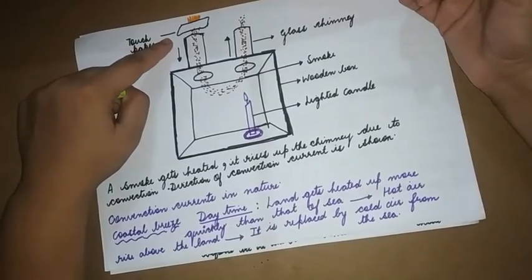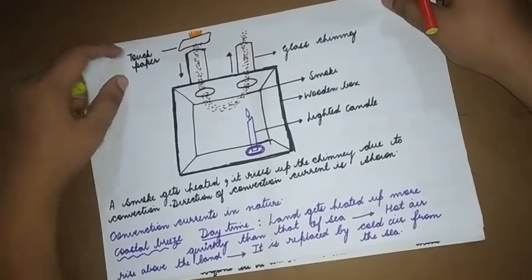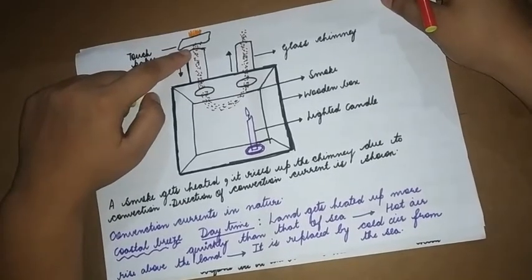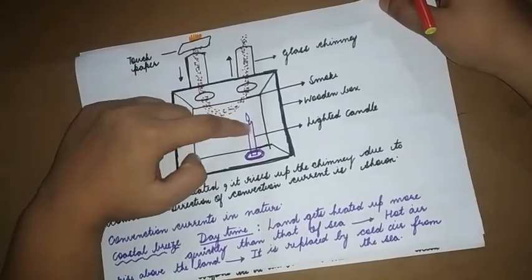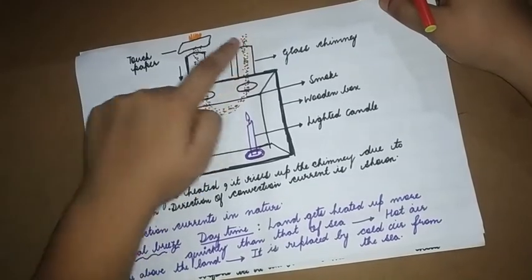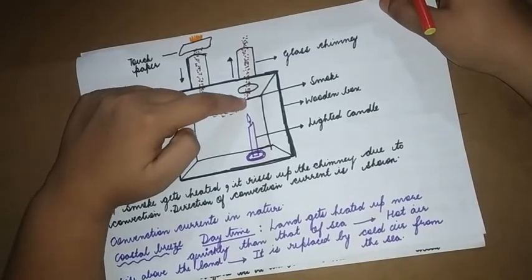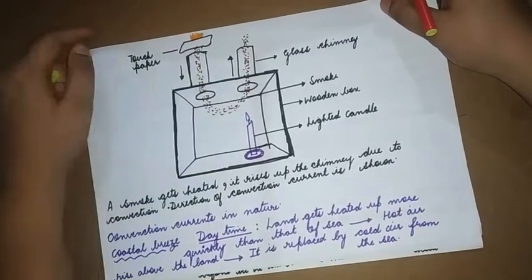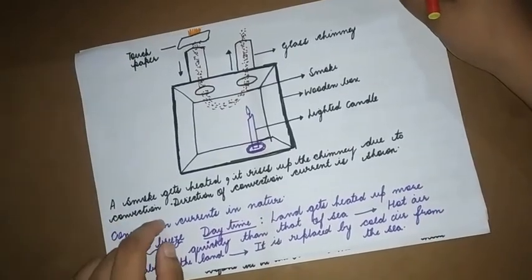What happens when we burn the paper? The smoke is released. The smoke enters the chimney, gets heated up by the candle and rises up the glass chimney.